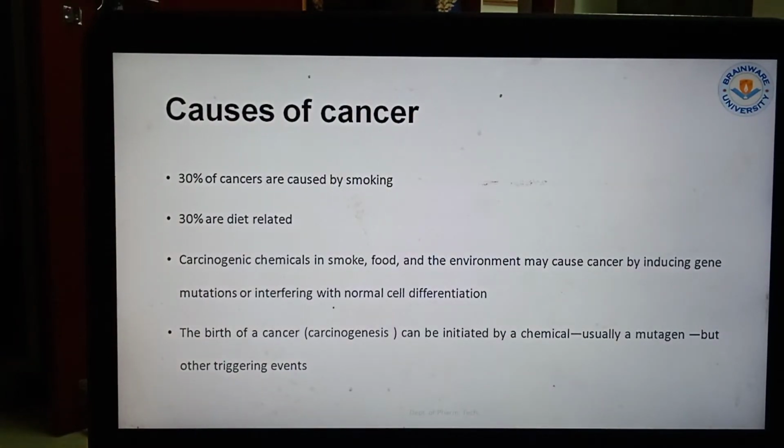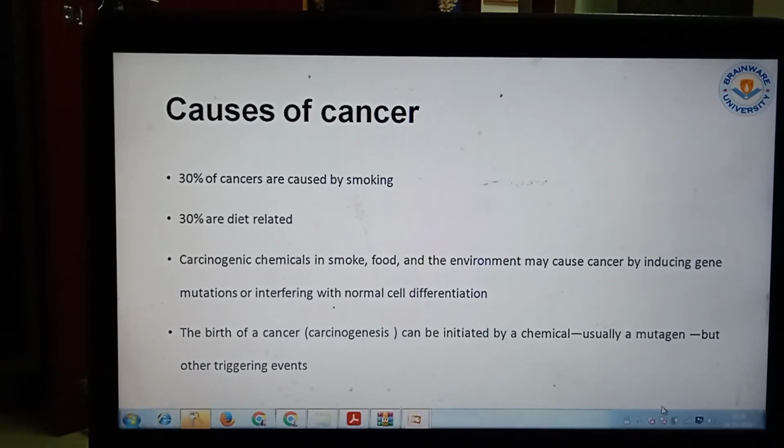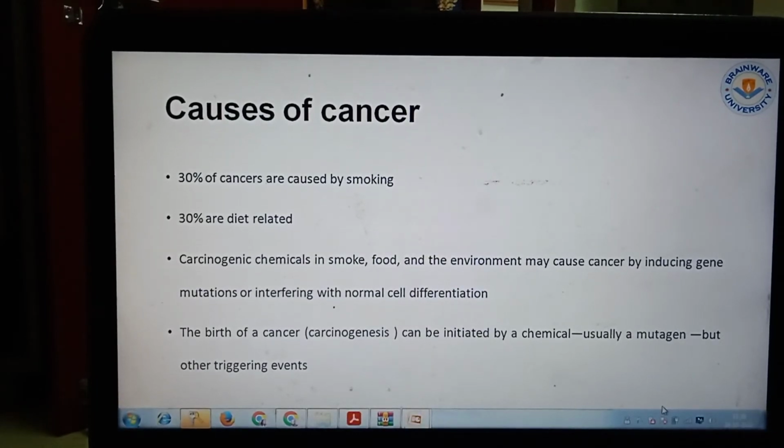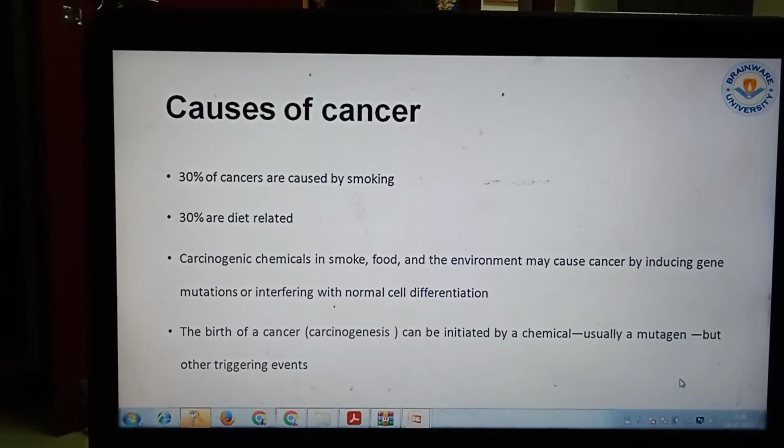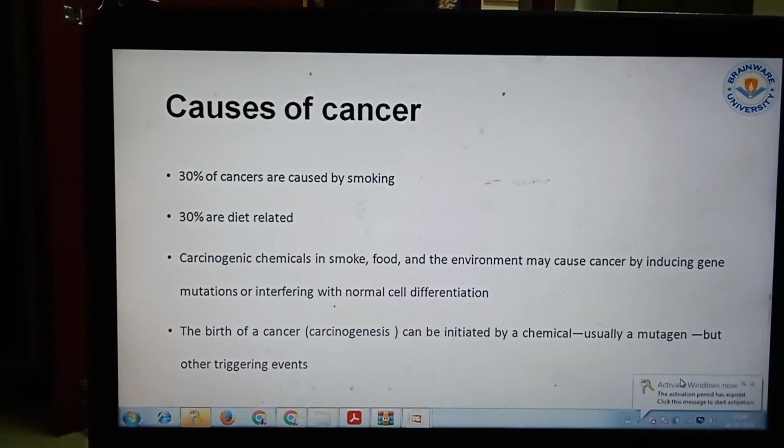Now coming to causes of the cancers. So first of all, 30% of cancers are caused by smoking, that is tobacco, chewing or smoking. That is not the only cause; another 30% are diet related. Carcinogenic chemicals in smoke, food and the environment may cause inducing gene mutations or interfering with normal cell differentiation. That means whenever the DNA replications are going on, the cancerous cells grow in an uncontrolled way. So that's why mutations occur. So when mutations are growing in replication and spreading in other cells, it is known as the mutation.